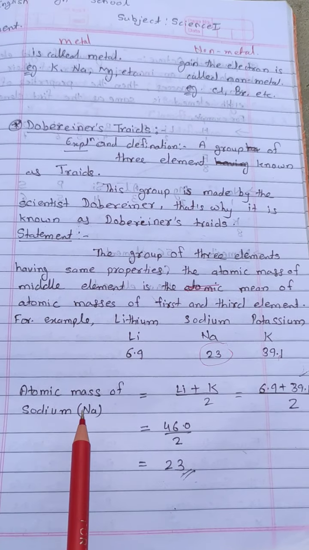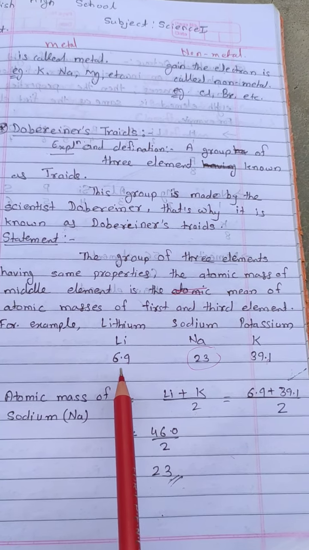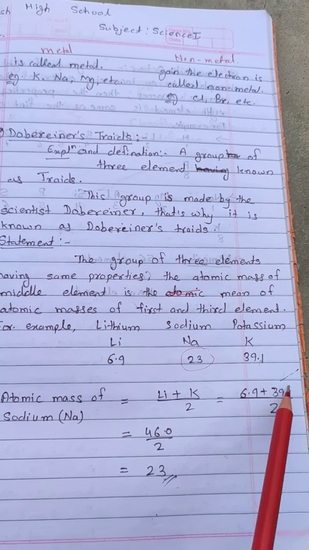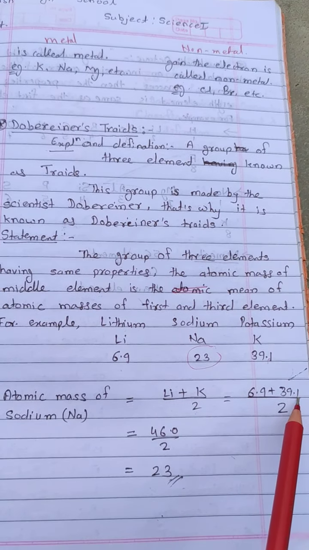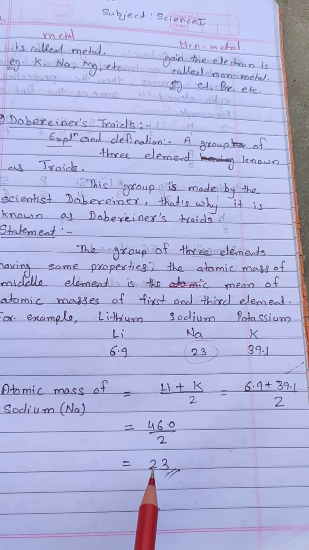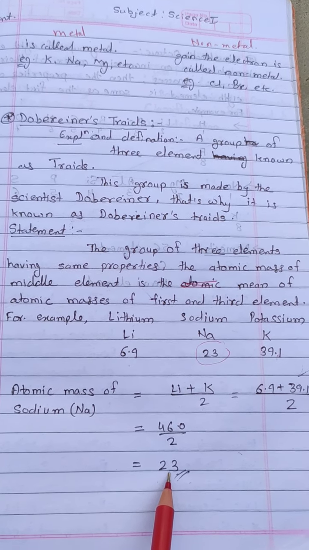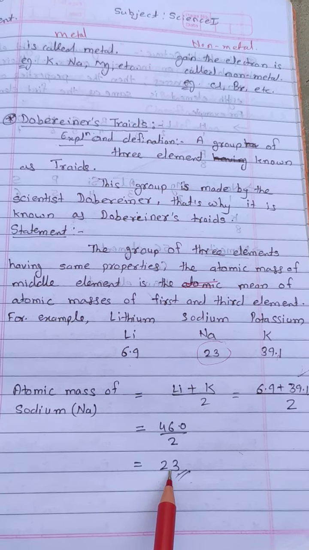See, atomic mass of sodium equals lithium plus potassium upon 2. Lithium is 6.9, potassium 39.1, upon 2. When we add this, we get 46.0 upon 2, which equals 23. That means his theory is right.